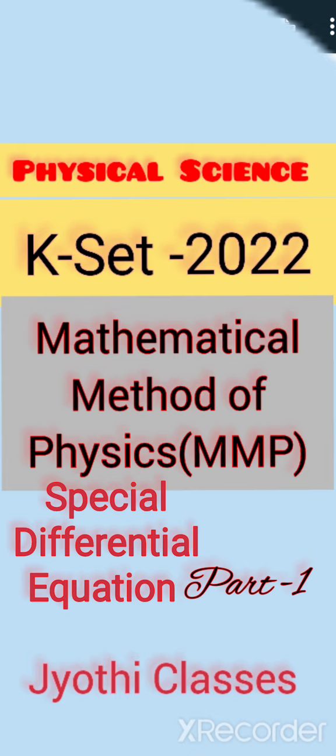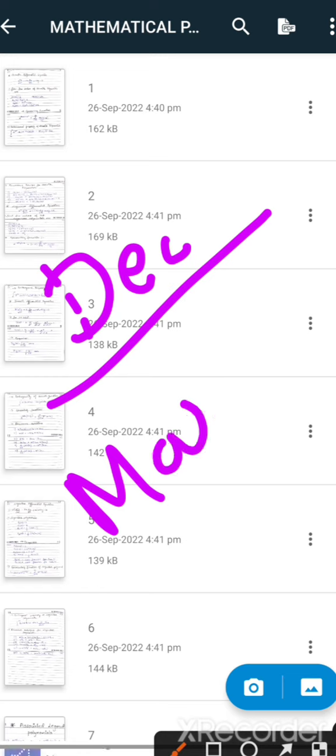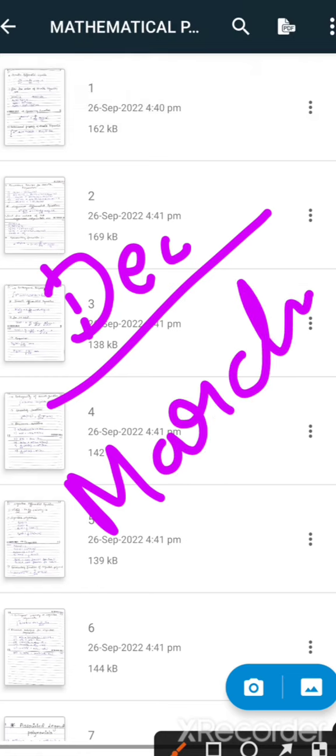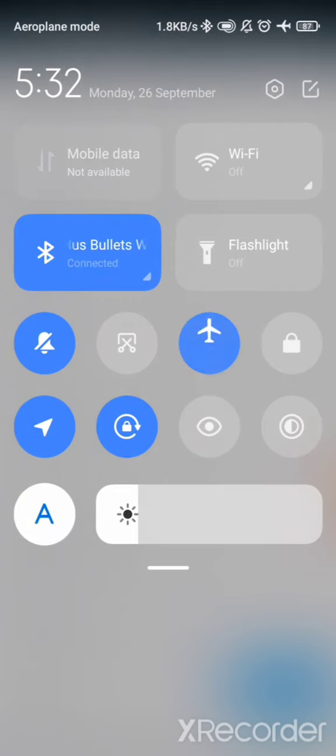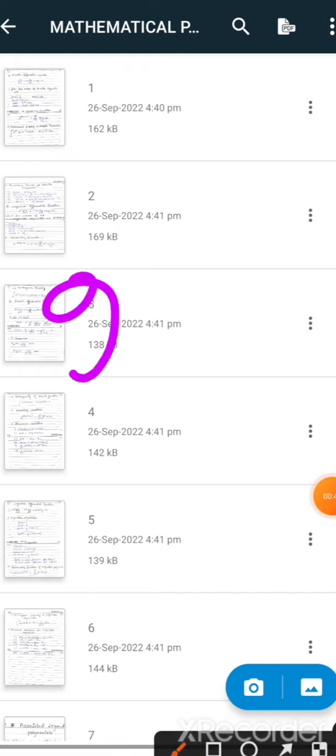From the recent update that the University of Mysore Vice Chancellor has given in the newspaper, in the month of December you are going to have your KSET exam. In the month of March the result will be announced. I think soon you are going to get notified regarding this KSET. So let us start our preparation from today onwards, and roughly you have 2 months to cover your syllabus.